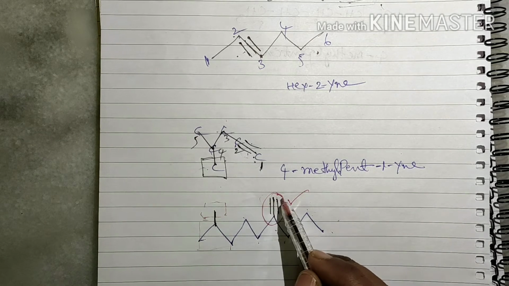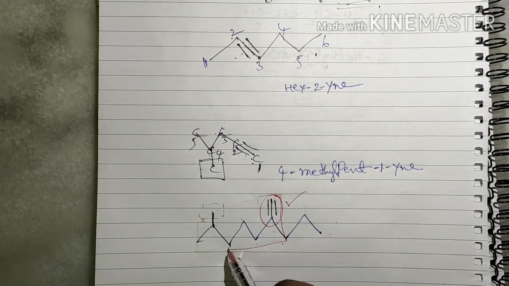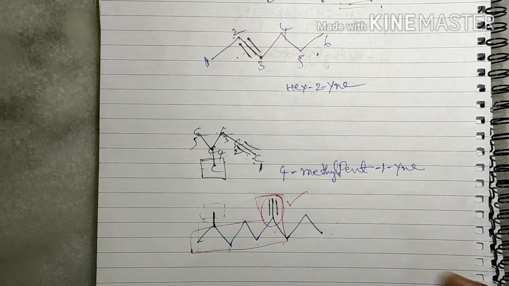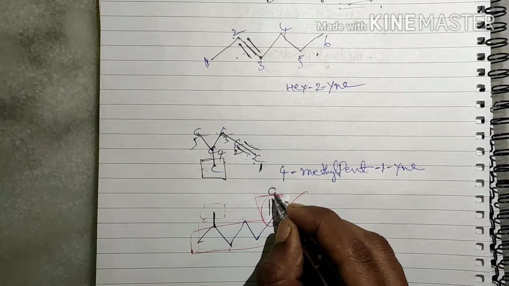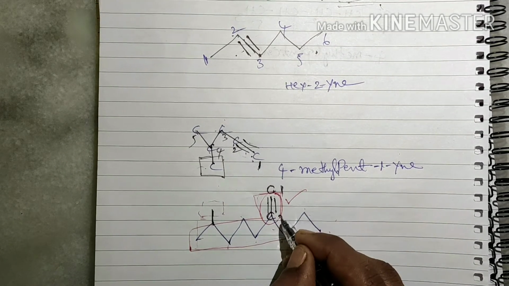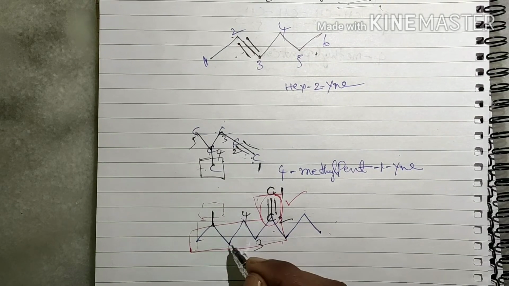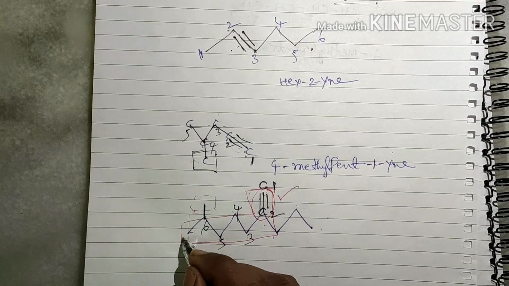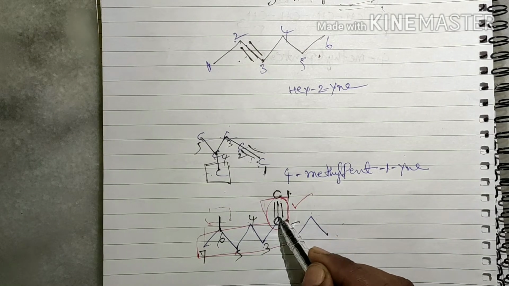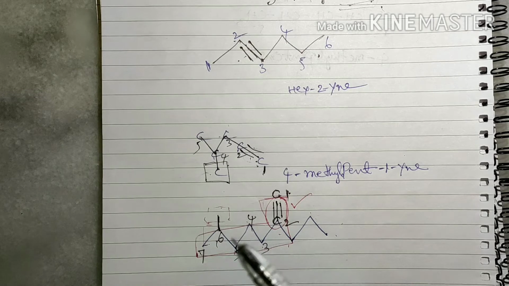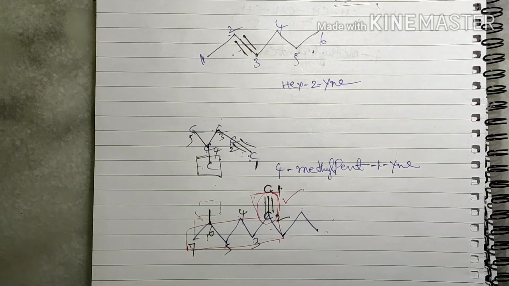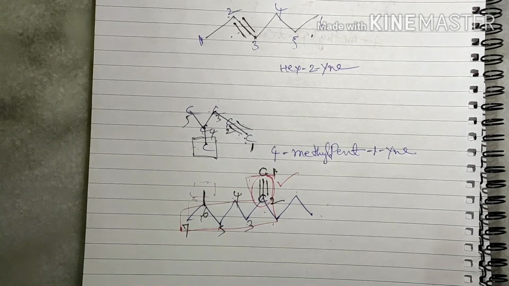So I am going to select this one as a parent chain. Now you give the numbers: one carbon is there, one carbon is there. 1, 2, 3, 4, 5, 6, 7. In the first position the triple bond is there. In the sixth position the substituent is there, that is a methyl group.